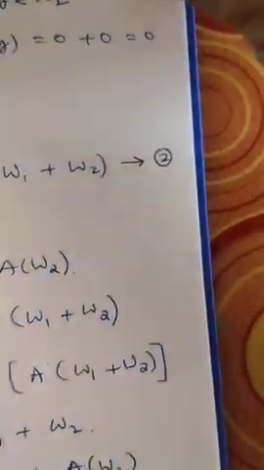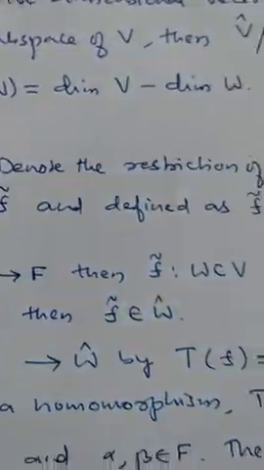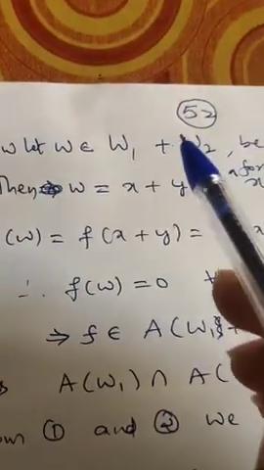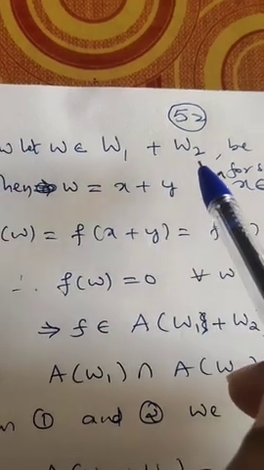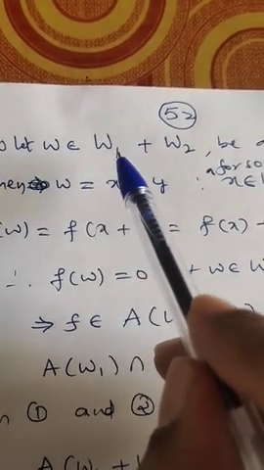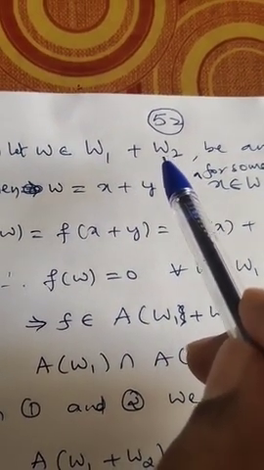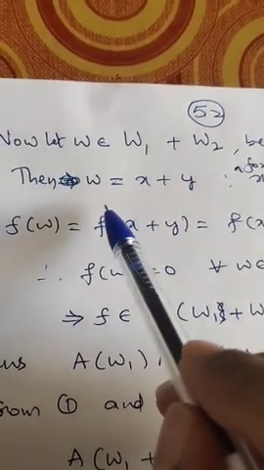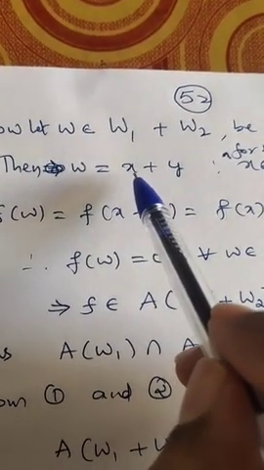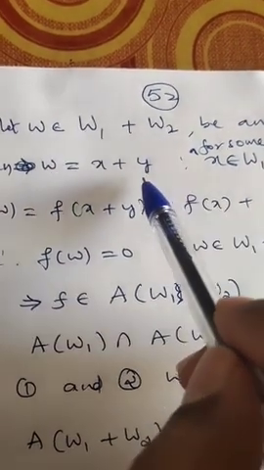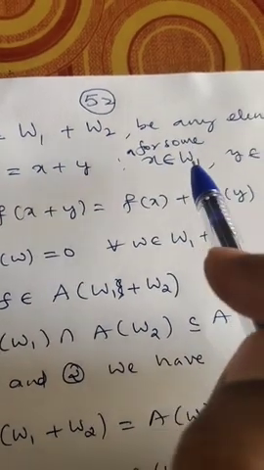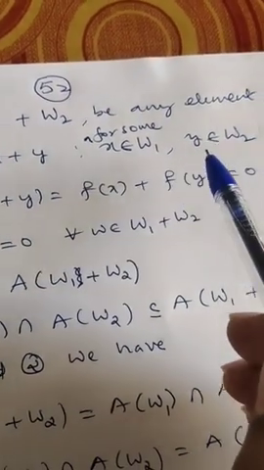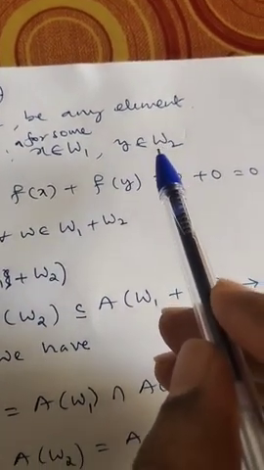Now choose w to be any element of the sum W1 plus W2. By the definition of a sum of subspaces, w can be written as w equals x plus y for some x in W1 and y in W2.